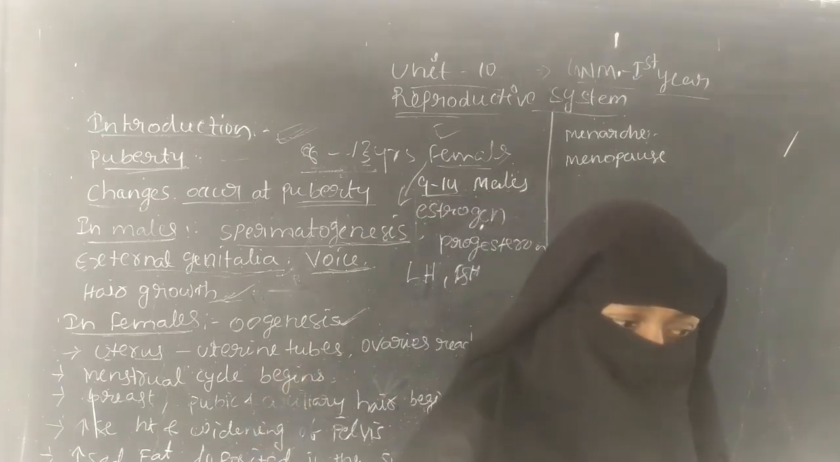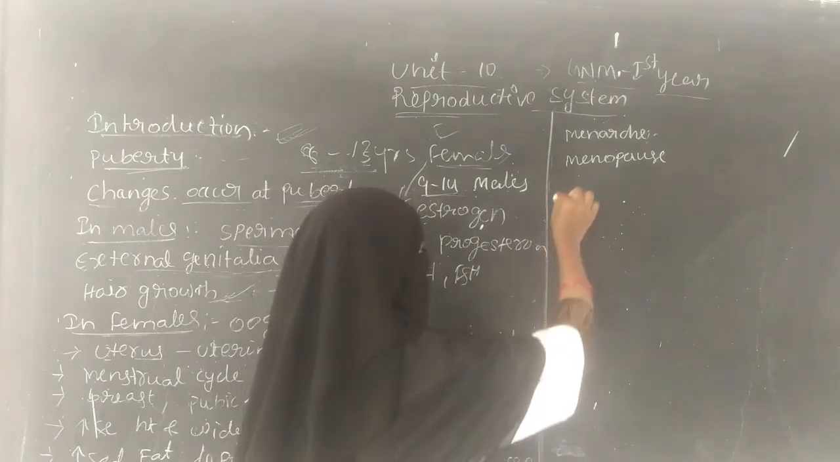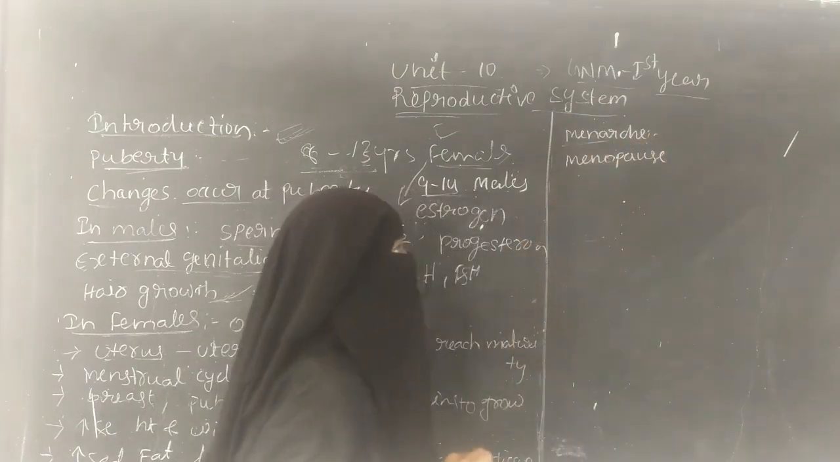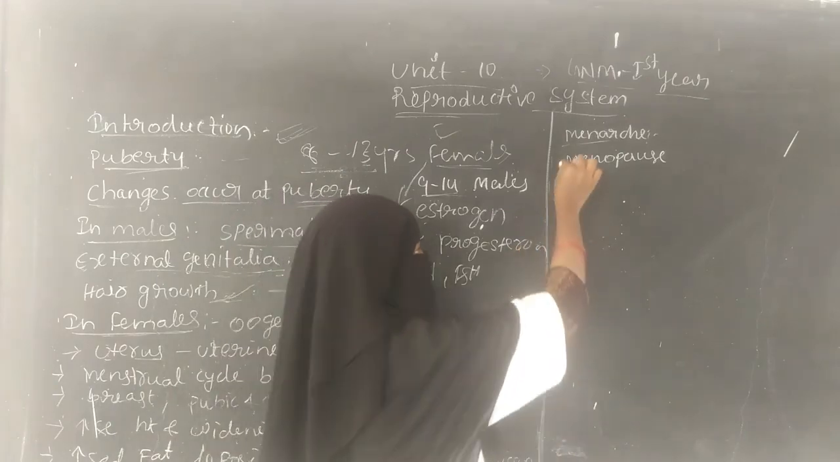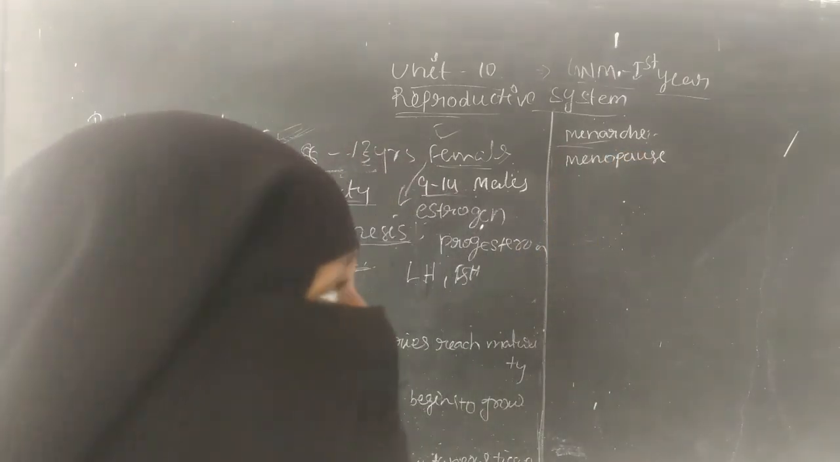Menarche is the first menstrual cycle. It occurs at the age of 11 to 13 years, and bleeding occurs. So that is menarche. The first menstrual cycle occurs at the age of 11 to 13 years.